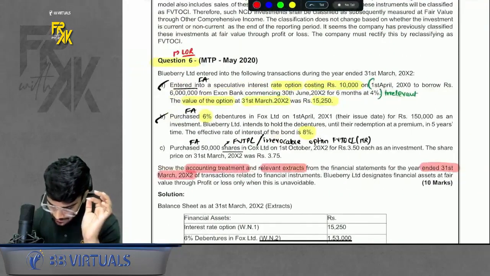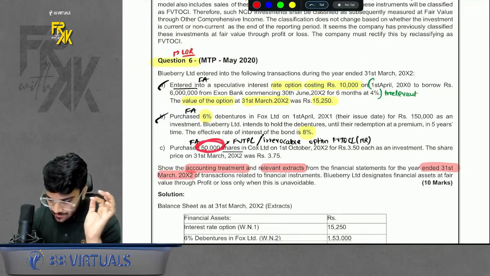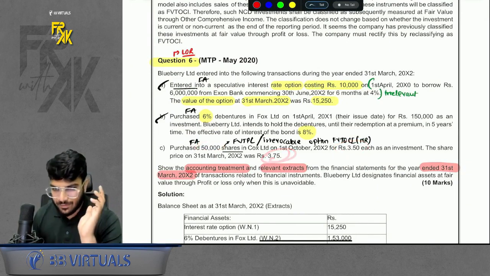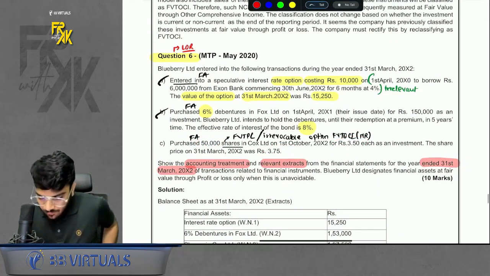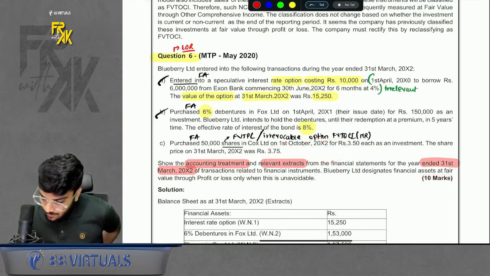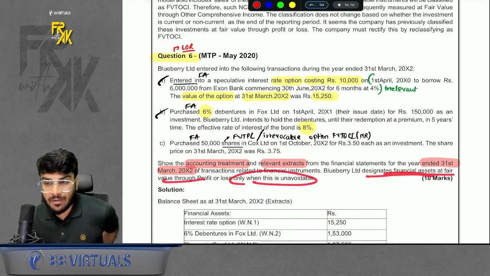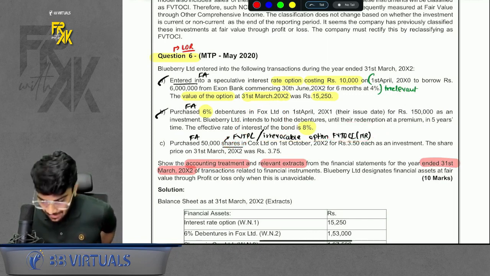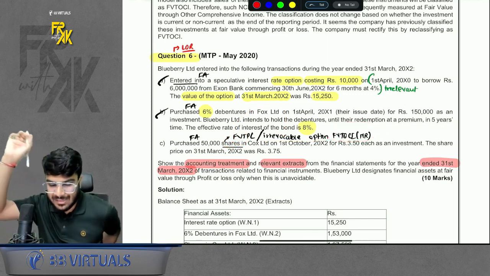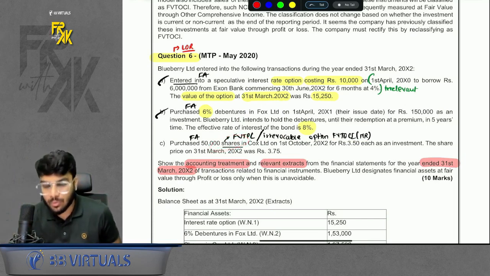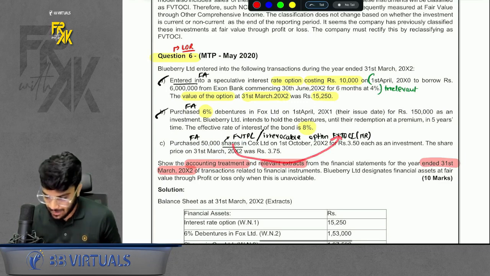How many shares? We purchased 50,000 shares for 3.5, but the value went up to 3.75. Now the question is where to book the gain of 0.25. In the last part of the question, it is mentioned that we will use FVTPL only when it is unavoidable. In case of equity shares, the company has an irrevocable option to value at FVTOCI NR. In case you don't remember, go to the business model test and SPPI test, you can find it there. So in case of shares, you have an irrevocable option to value the gain or loss through FVTOCI NR.